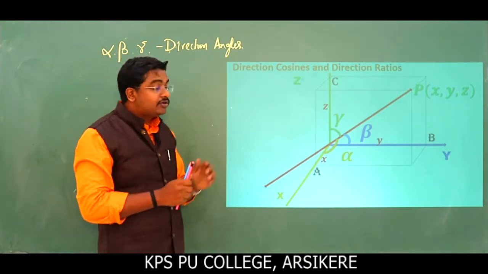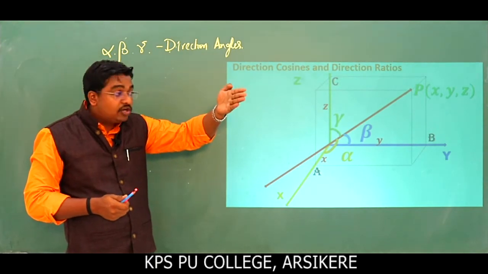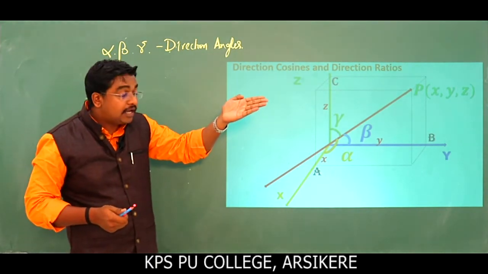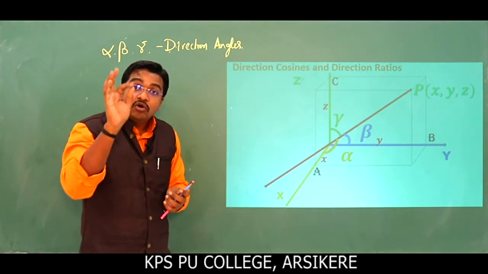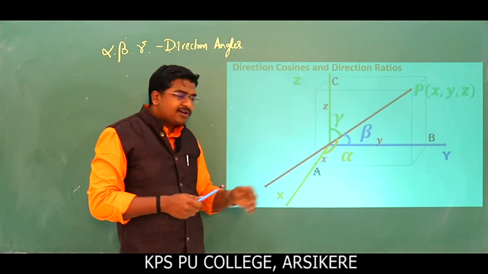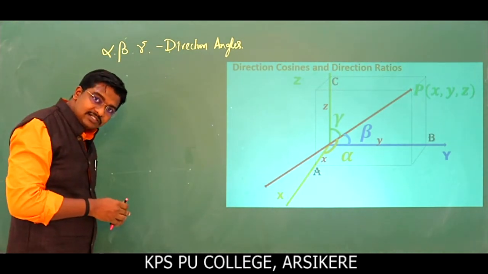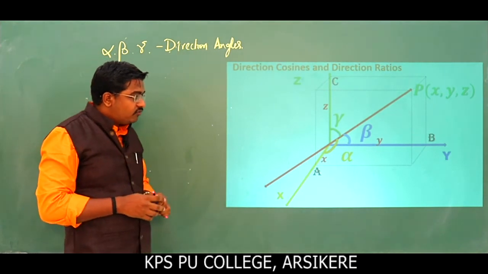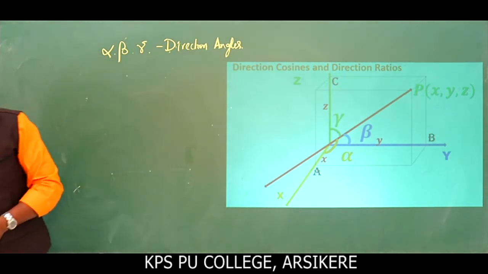Okay. So here also, when the line is not passing through origin, we shift the line parallelly in such a way that the line is passing through origin. Understood? Okay. So now listen here. The line is passing through origin, making an angle alpha with positive direction of x axis, beta with positive direction of y axis, and gamma with positive direction of z axis.